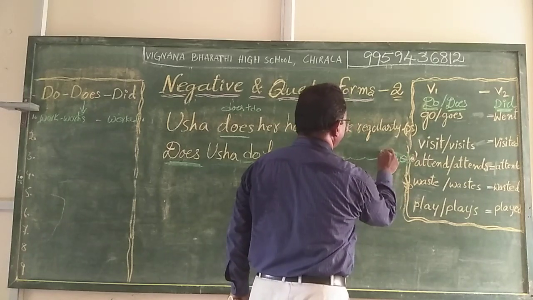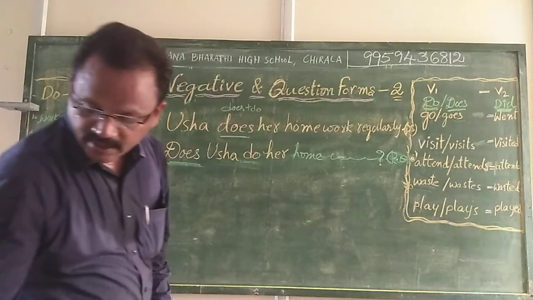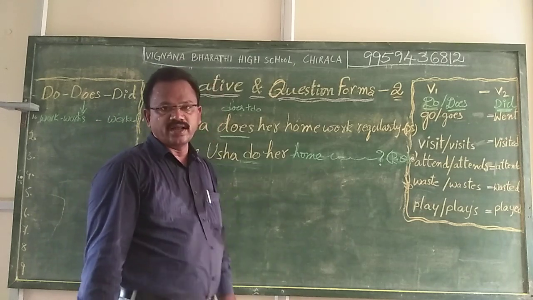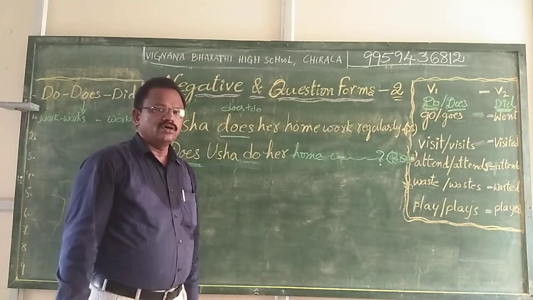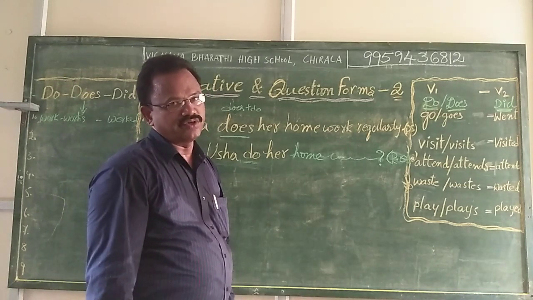Positive question form. At the end, we need to keep a question mark. Does Usha do her homework regularly? That is the question. That is a positive question form.